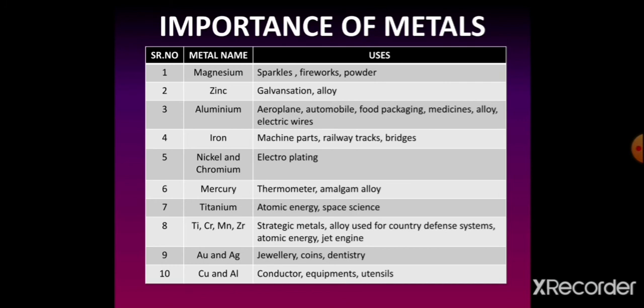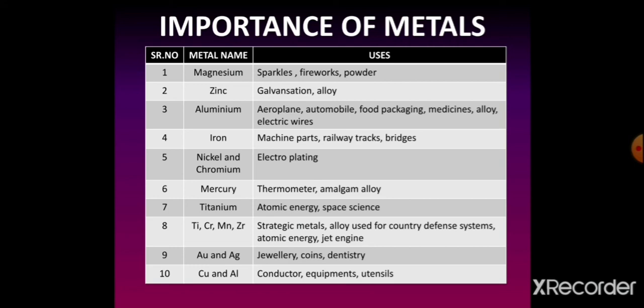Students, as you know that copper and aluminium are very ductile metals. Their wires are used to conduct electricity as they have very less resistance, and that's why these two metal elements are very good conductors of electricity. These metals are used to make wires, utensils and different equipments of the factories.